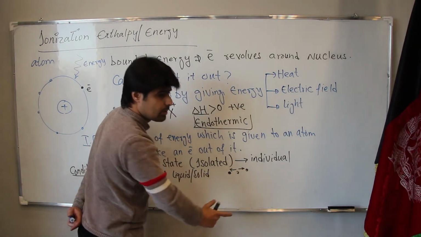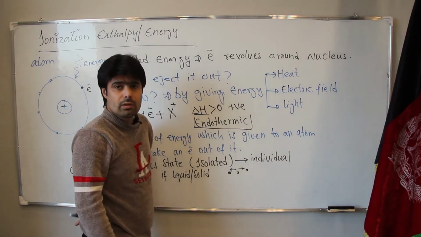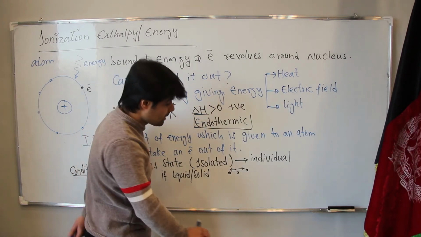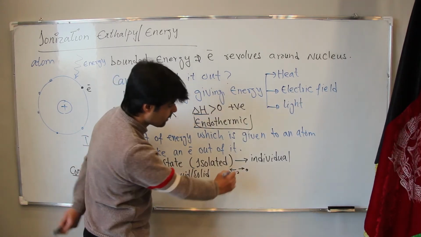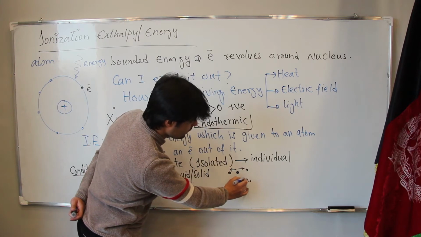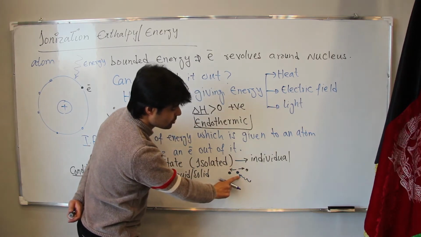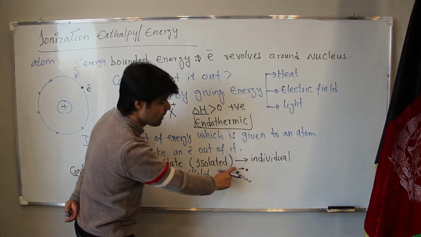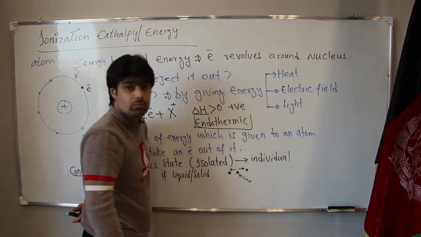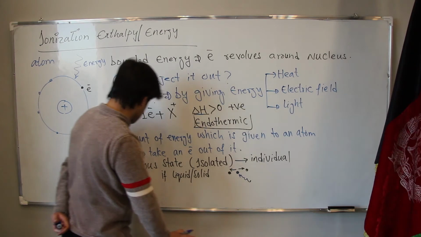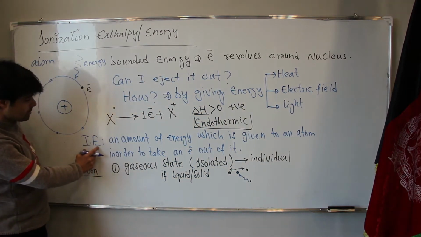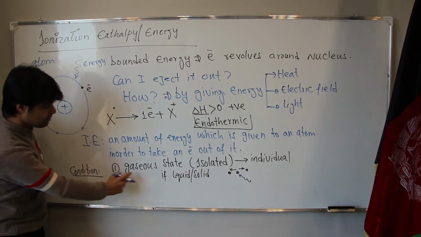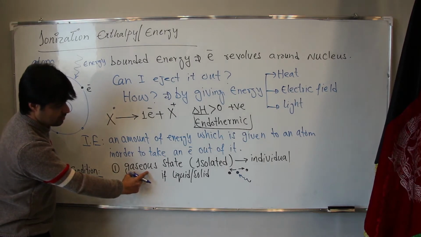If we give it an amount of energy, the energy will be lost between these atoms too. For this reason, for ionization energy, the atom must be in gaseous state.